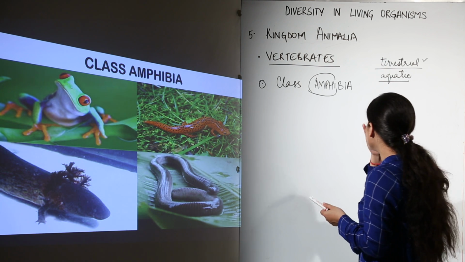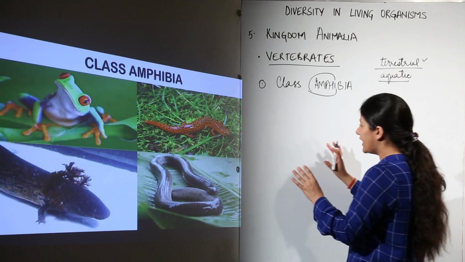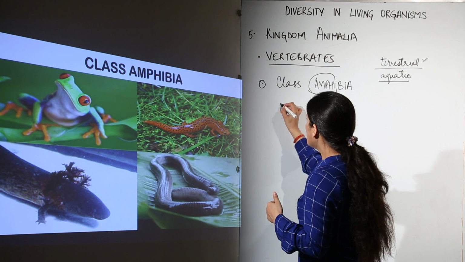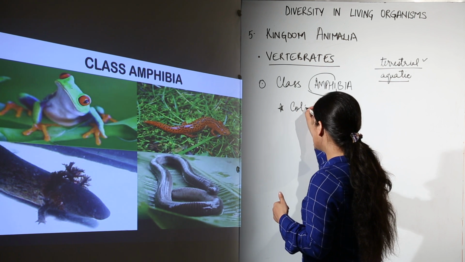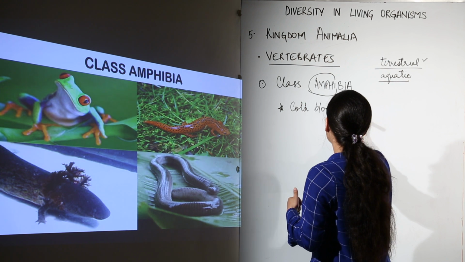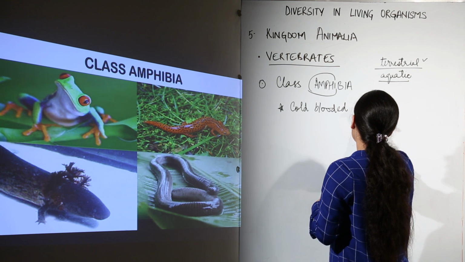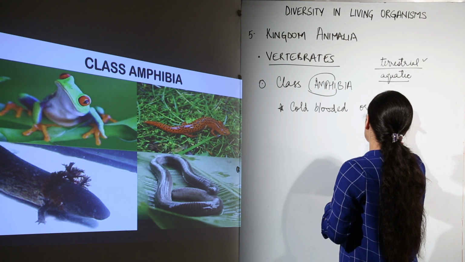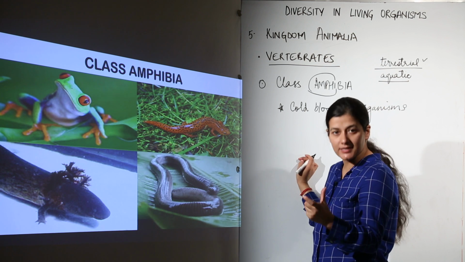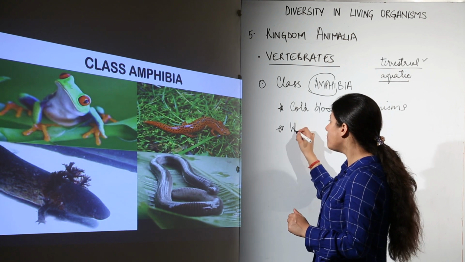So in the class Amphibia, we come across a term known as cold-blooded, and keep in mind that the class Pisces also had organisms which were cold-blooded. Now what does cold-blooded mean? It does not mean that the blood of the organism would be lower than room temperature, nothing like that. In the case of cold-blooded organisms, there is a proper mechanism inside the body which is missing, and that mechanism is found in the case of warm-blooded organisms.